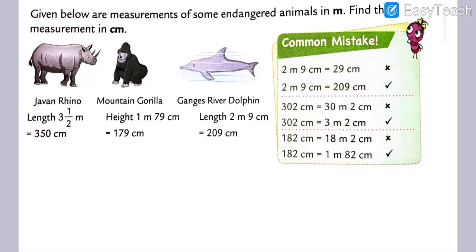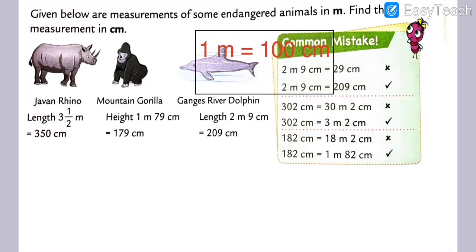So how will we write, my dear students? We write like that. 1 meter is equal to how many centimeter? 1 meter is equal to 100 centimeter. Got my points?